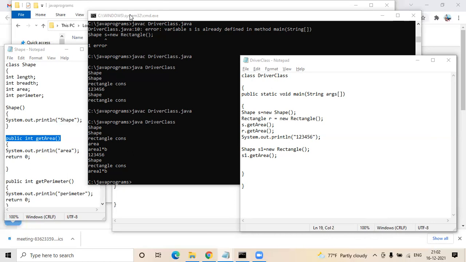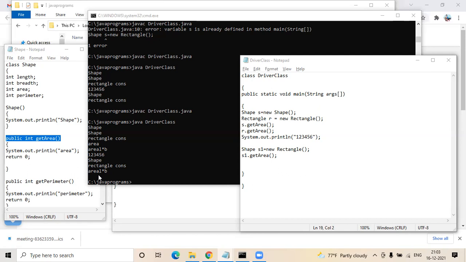Just copy paste the same rectangle class, rename the rectangles with square. One minute, Sneha. Shape S1 is equal to new rectangle, right? It also calls shape and then rectangle constructor also. No, the object you're creating is new rectangle, which is your rectangle class, right? But it has called shape also. This is coming from the shape constructor. Yeah, that is coming from the shape constructor because your object is internally extending your shape class. That is why the default constructor of shape and the rectangle constructor got printed. But I'm explaining the second line, the get area method, where you can still see the print of your rectangle only, not the shape one.